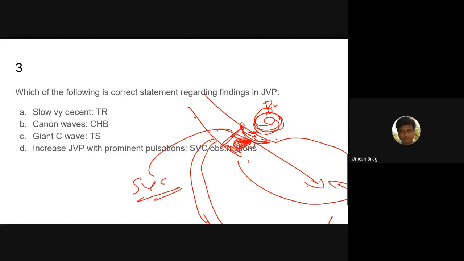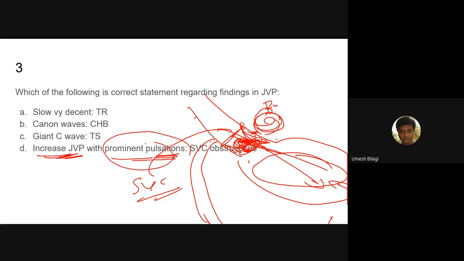So there will be collateral development through the azygos and all that. In these patients of SVC obstruction, the increase in JVP will definitely happen. But the prominent pulsations part doesn't happen, because the A wave manifestations will not be there since it's obstructed. This part is incorrect here.